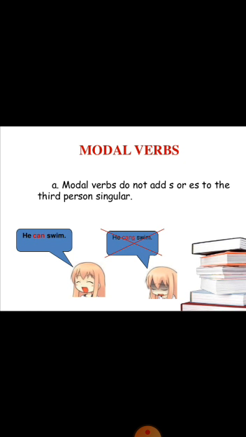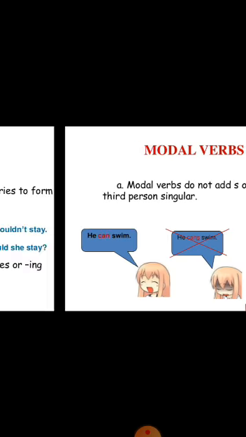Modal verbs do not add s or es to the third person singular. We have a rule that if there is a singular subject in third person, we use s or es, like he eats food. But if we are using modals, after that we are not supposed to add any s or es. Like he can swim, we have a third person singular, but still we will not write he can swims. No, he can swim.